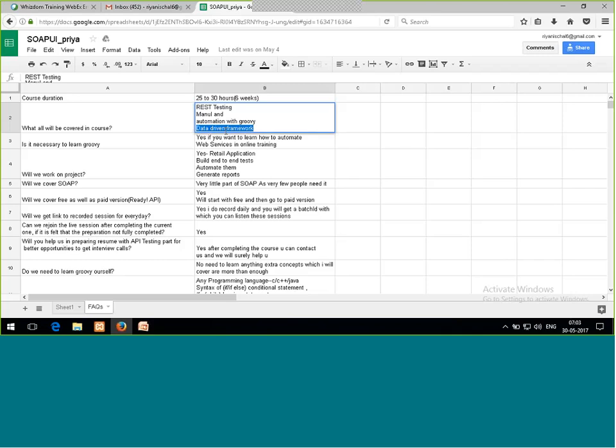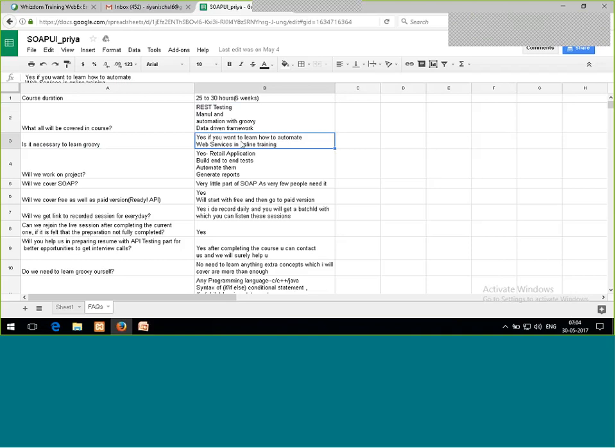The next question is, is it necessary to learn Groovy? Yes, Groovy is very much necessary, because without Groovy you can't automate any web service. And yes, I'm going to make you comfortable with Groovy. You don't need to learn anything extra for that. The concepts which I discuss are more than enough for you to automate the service.